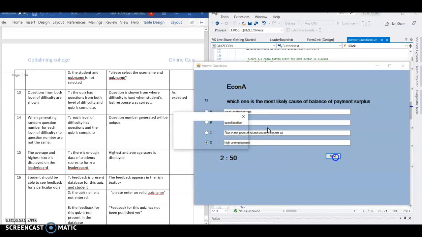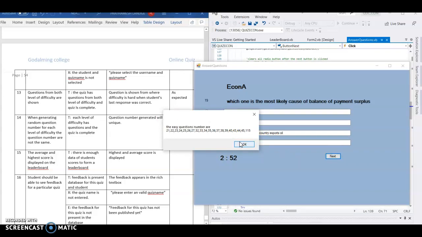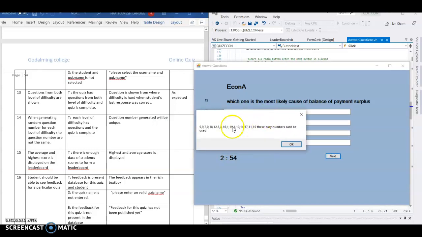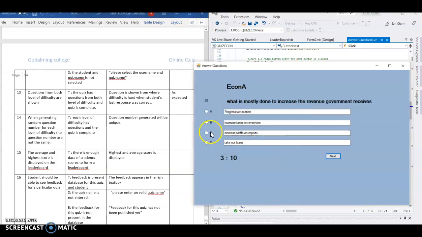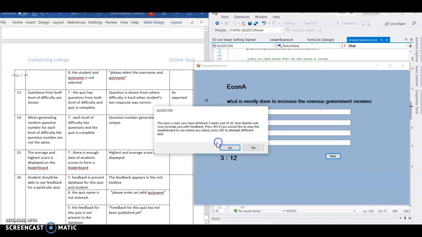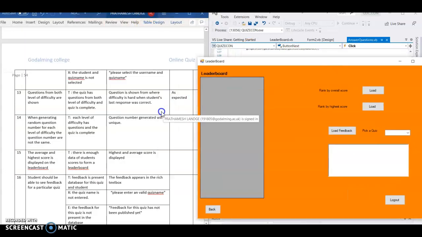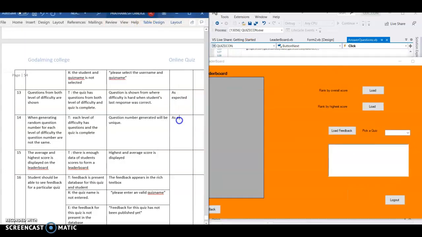No, let's get this first. So a fairly good range of numbers here, which are unique. I hope that's an okay range to test. They're unique, and the question numbers are likely to be unique as well. Then, yep, got 3 out of 20. Yep, that works. So I'm just gonna type in as expected.